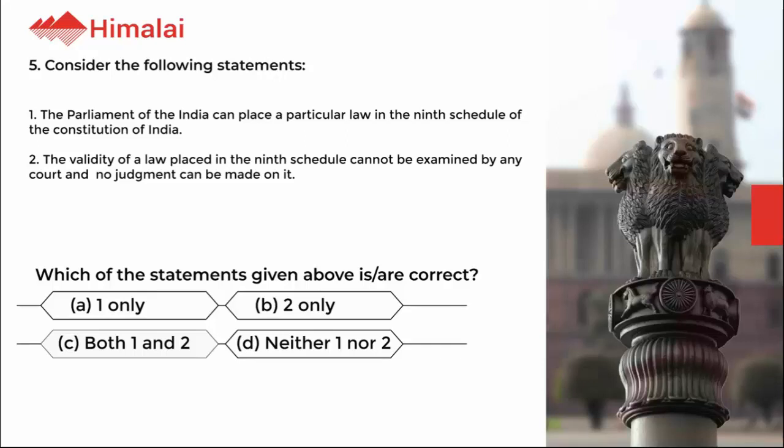A. 1 only. B. 2 only. C. Both 1 and 2. D. Neither 1 nor 2. The correct option is A.